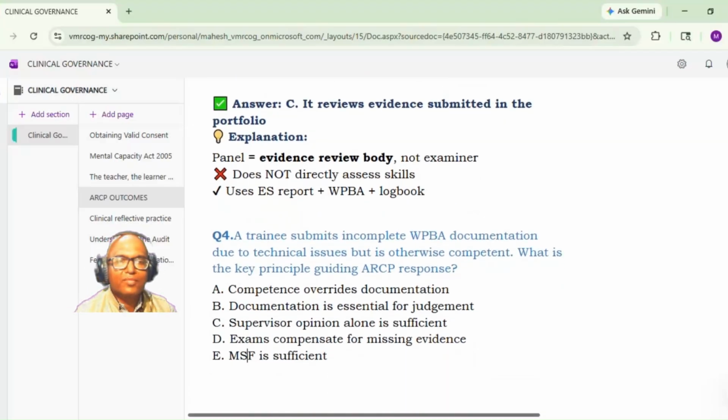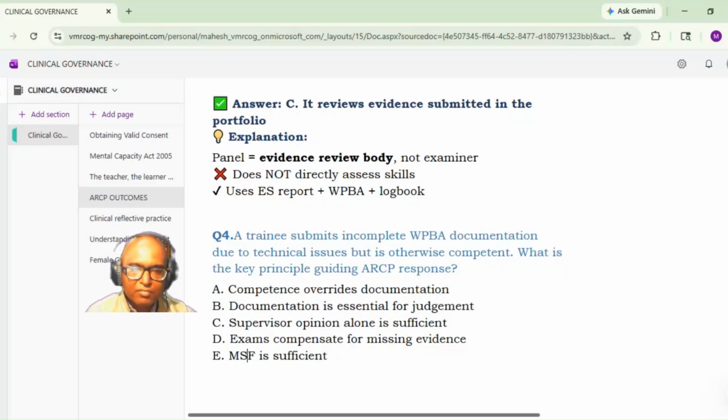Next. A trainee submits incomplete workplace assessment documentation due to technical issues but is otherwise competent. What is the key principle guiding ARCP here? A. Competence overrides documentation. B. Documentation is essential for judgment. C. Supervisor opinion alone is sufficient.